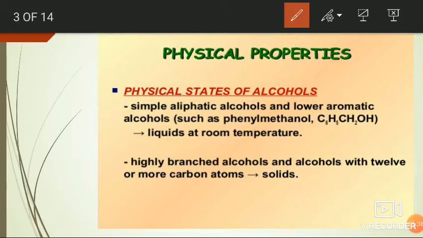First one, state of the hydroxy compounds, that is state of the alcohols and phenols. In general, the alcohols, that is aliphatic hydroxy compounds with a lesser number of carbons, that is lower alcohols, which have up to 12 carbons, exist in liquid state at room temperature.